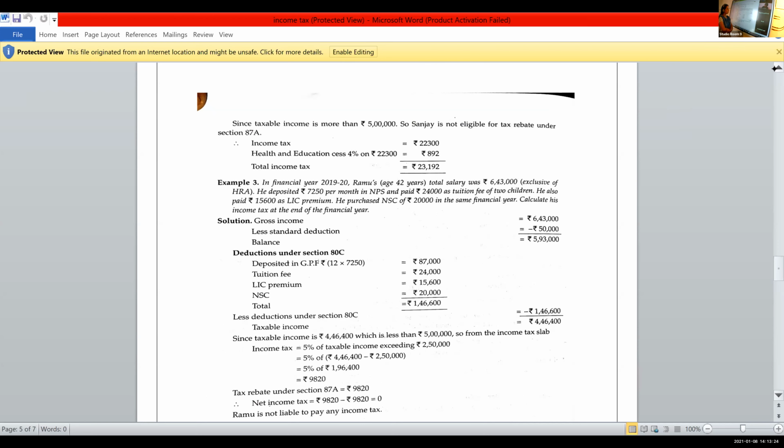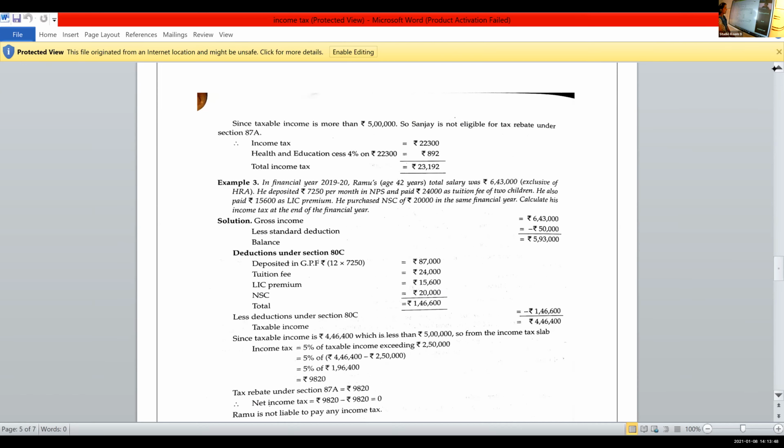So in the financial year 2019-20, Ramu's total salary is 6,43,000. He deposited rupees 7,250 for 1 month in NPS and paid rupees 24,000 as tuition fee of 2 children. He also paid rupees 15,600 as LIC premium.